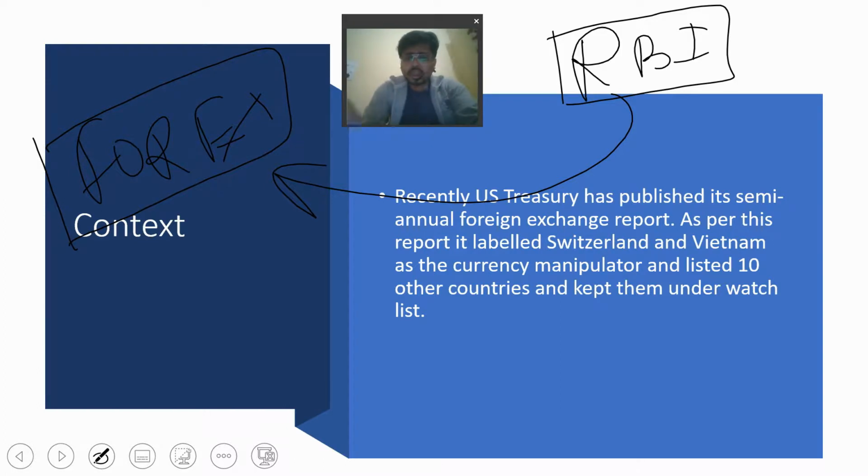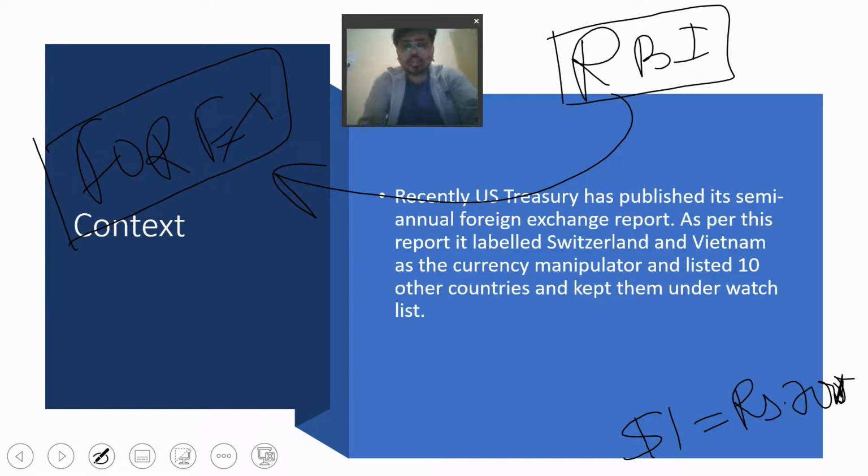Let us suppose right now $1 equals rupees 70. So in exchange for $1 you are going to get rupees 70. Let us suppose that the USA market has fallen, the USA economy is facing an economic crisis.